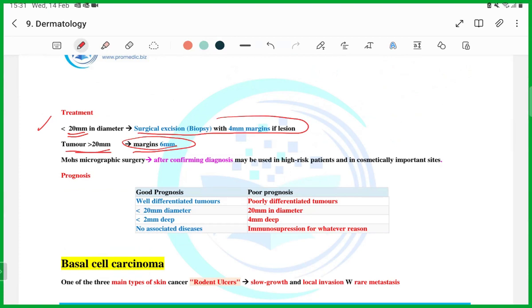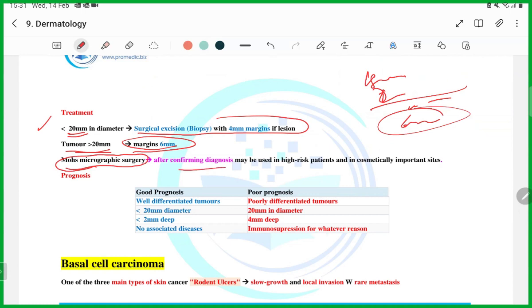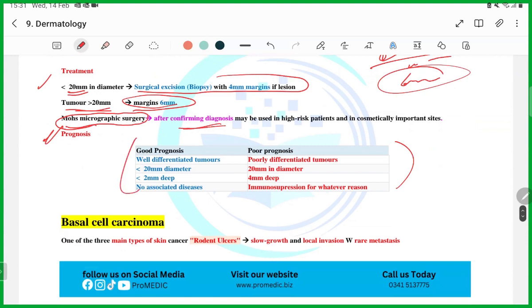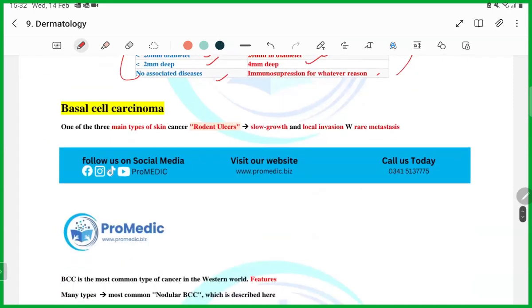So you will get a question that the patient has been diagnosed with squamous cell carcinoma and the diameter is 30 mm. What will be the excision margins? 6 mm, guys. Remember it. Then Mohs micrographic surgery after confirming a diagnosis is the treatment. Similarly, for poor prognosis, as was written in melanoma, you have to memorize what the good and bad prognostic factors are. Well demarcated, poorly demarcated. Less than 20, more than 20. Less than 2, 4 mm. No associated disease, immunosuppression. So guys, this is how you will be assessed on this.